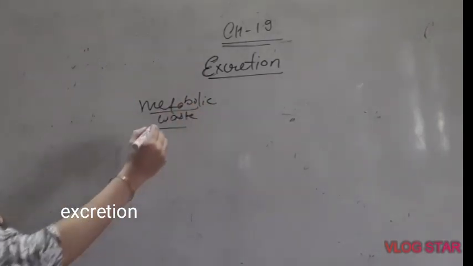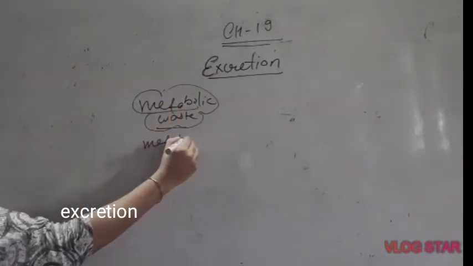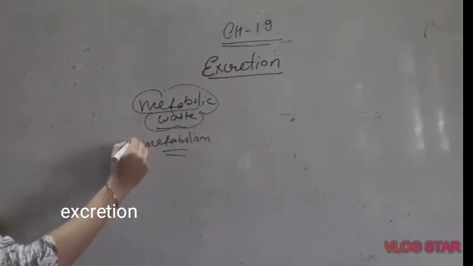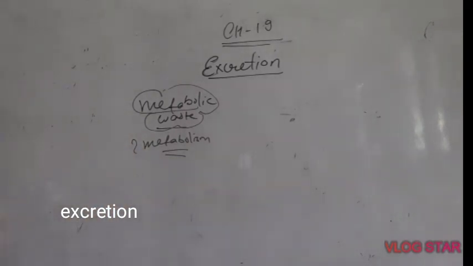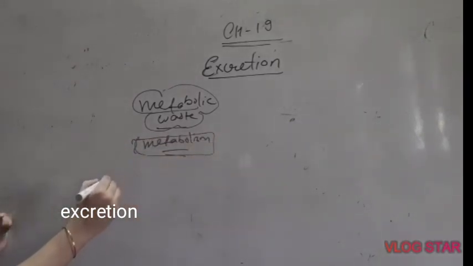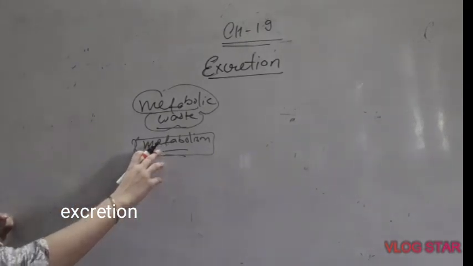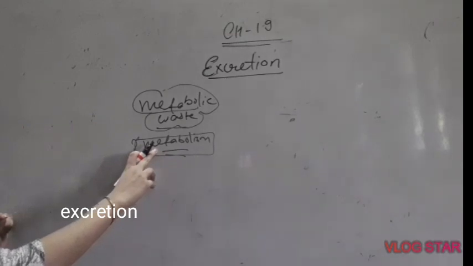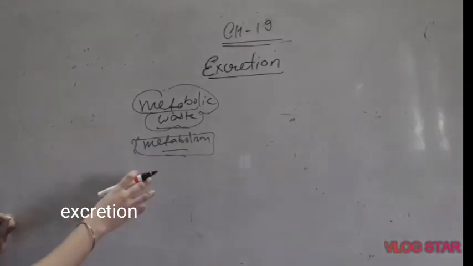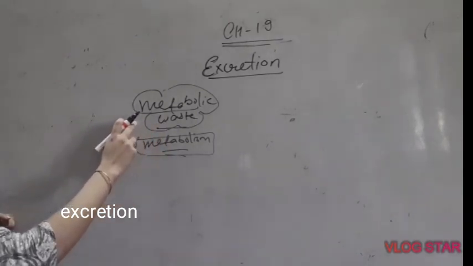Metabolic waste is the waste which is produced as an end product of metabolism or metabolic reactions which take place inside the body. What is metabolism? Metabolic reactions we have done earlier, still I would like to define it again. Metabolism is all the chemical reactions which take place inside any living body. So all the chemical reactions can also be called metabolism or metabolic reactions. So the end products of those reactions which is considered as a waste, removal of that metabolic waste is known